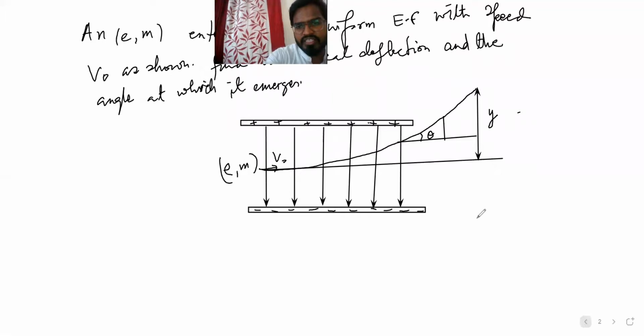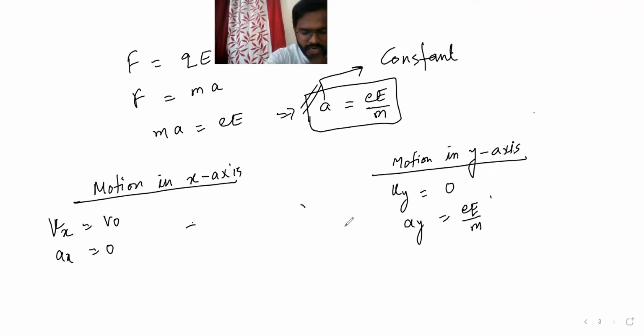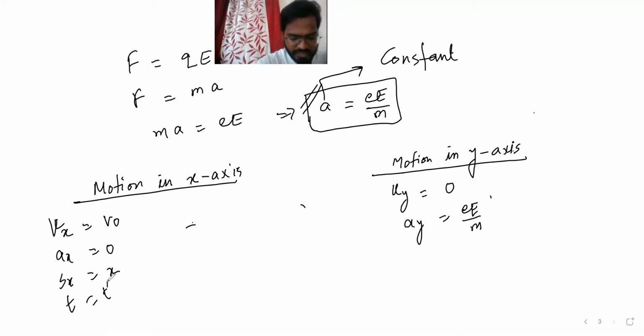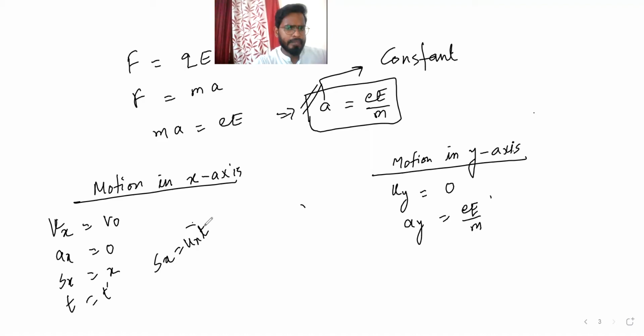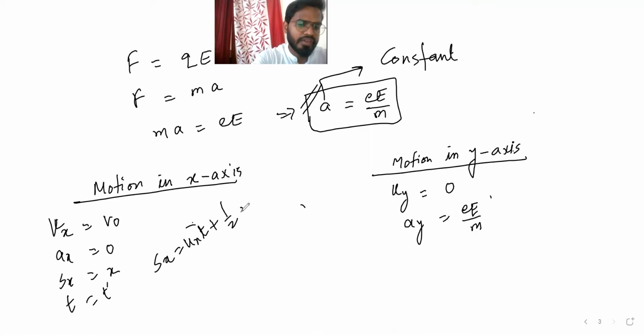Let's consider this distance as x. Now, Sx is how much distance it covers, and let's consider the time t, which we can find. If you want to find the time, Sx is equal to ut plus half at square. Whenever acceleration is constant, we can use the equations of motion: v is equal to u plus at, s is equal to ut plus half at square, v square is equal to u square plus 2as. So ut plus half at square.